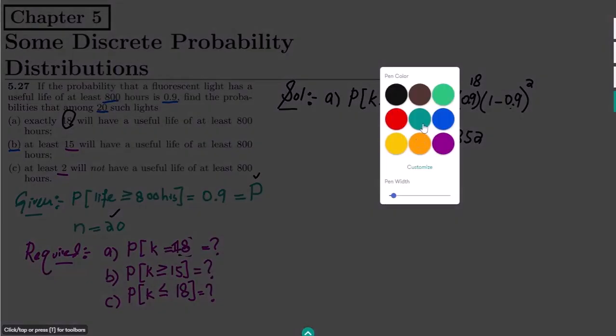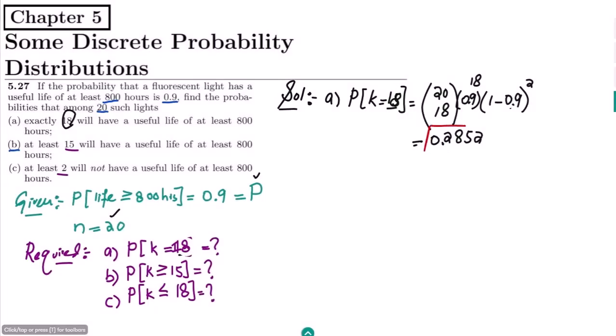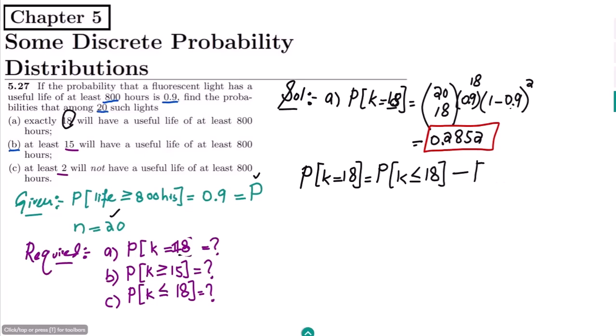Okay, so this is one method which we have seen here. Another method, which is based on the tables, we can find the probability that k is equal to 18. This can be found by using the table, and for that we would need the probability that k is less than or equal to 18, and from it I have to subtract the probability that k is less than or equal to 17.